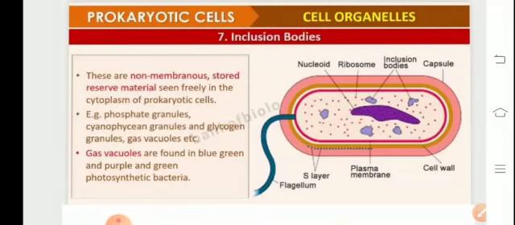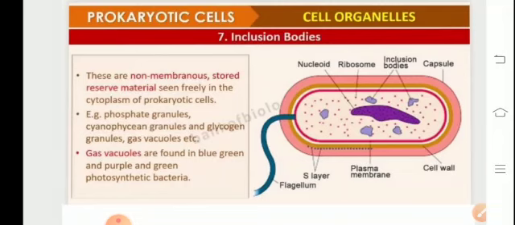Thus, the inclusion bodies help in the storage of reserve material. That could be either phosphate or nitrogen. And when we talk about glycogen, glycogen is the reserve stored carbohydrate in case of the eukaryotes, basically the animals. In case of plants, carbohydrates are stored in the form of starch.